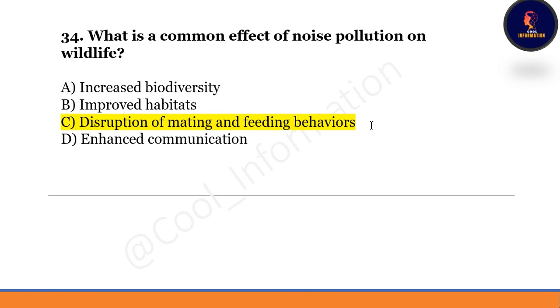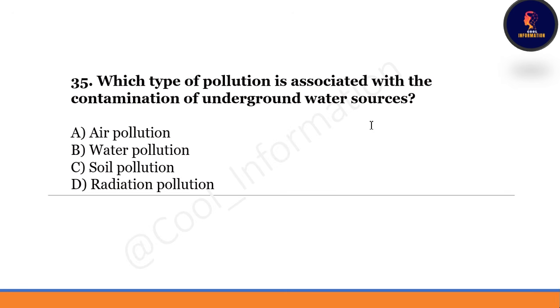Next question. Which type of pollution is associated with the contamination of underground water source? Option A is air pollution. Option B, water pollution. Option C, soil pollution. Last option is radiation pollution. Correct option will be option number C. Soil pollution is associated with the contamination of underground water source.